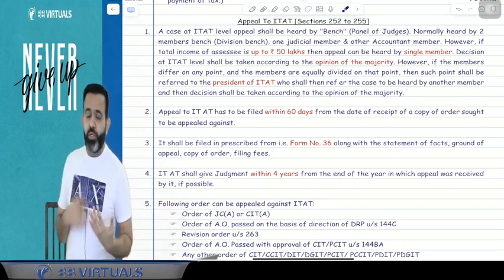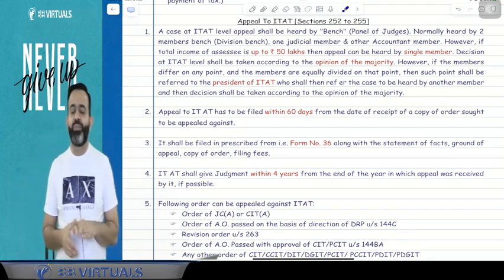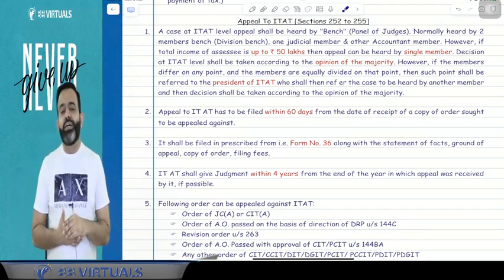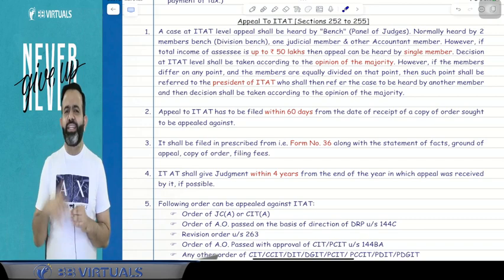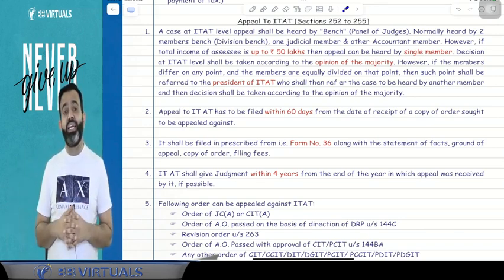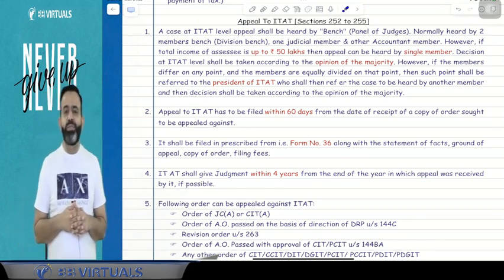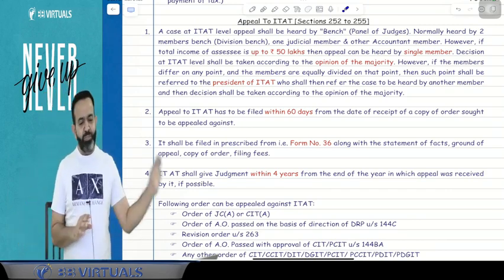Now your doubt will be, sir, who can become the accountant member? Guys, a chartered accountant can become the accountant member if he has completed 25 years of practice. Earlier that limit was 10 years, but Narendra Modi ji changed the limit to 25 years of practice. If you did 25 years of practice, then you can become a judge of the ITAT. But that is not part of our syllabus.